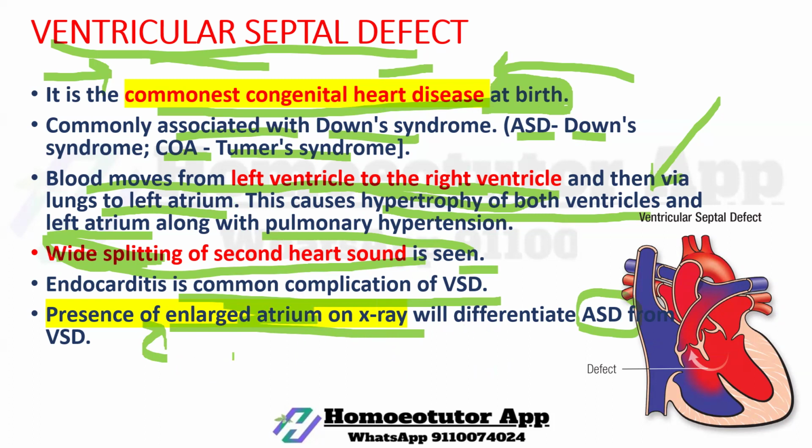In case of ASD, we can see an enlarged atrium. In case of VSD, hypertrophy of both ventricles is seen. You can see here in the image, ventricular septal defect.